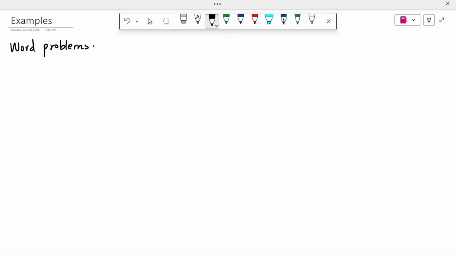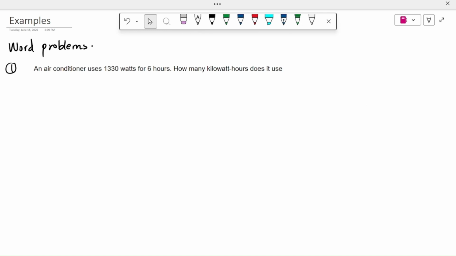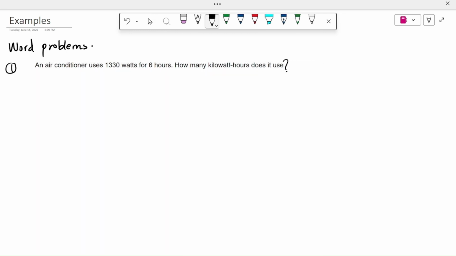Word problems means that you have a set of words or sentences which describe the question. From these sentences, you can come up with the equation which can be used to solve to get the value of a variable, or it can just be an expression. So it depends on which word problem it is. The first question is: an air conditioner uses 133 watts for 6 hours. How many kilowatts does it use?